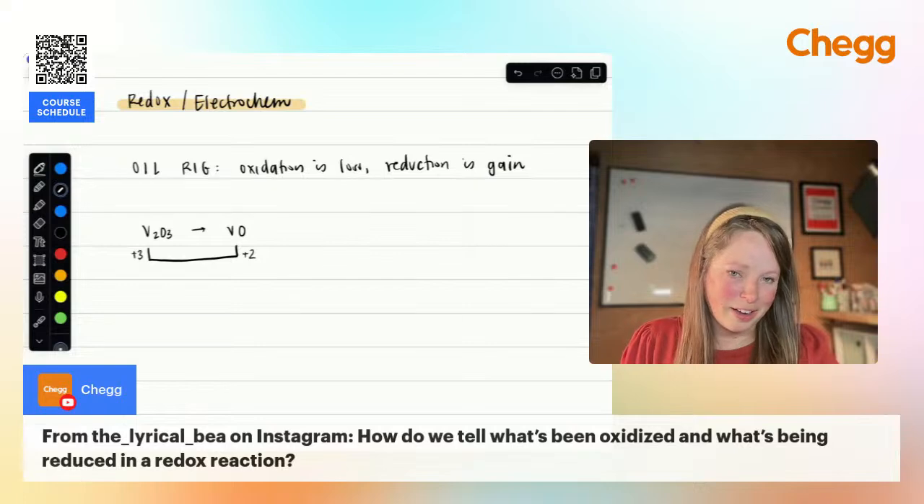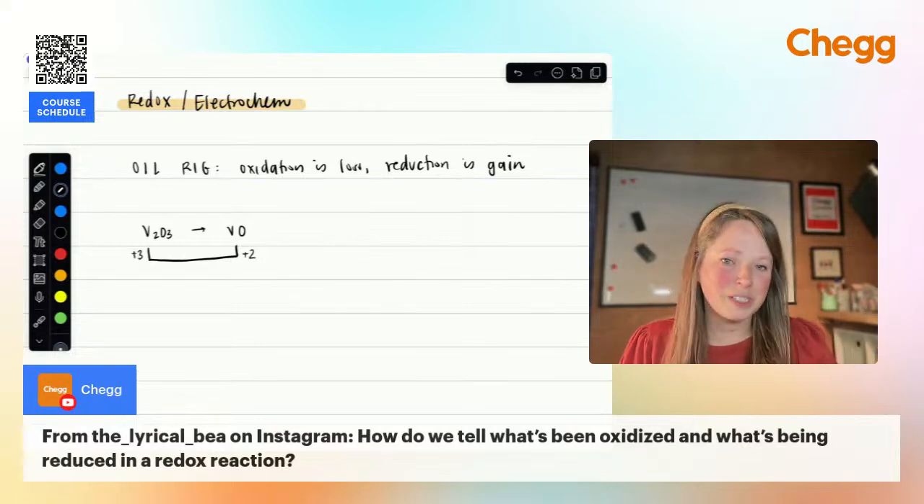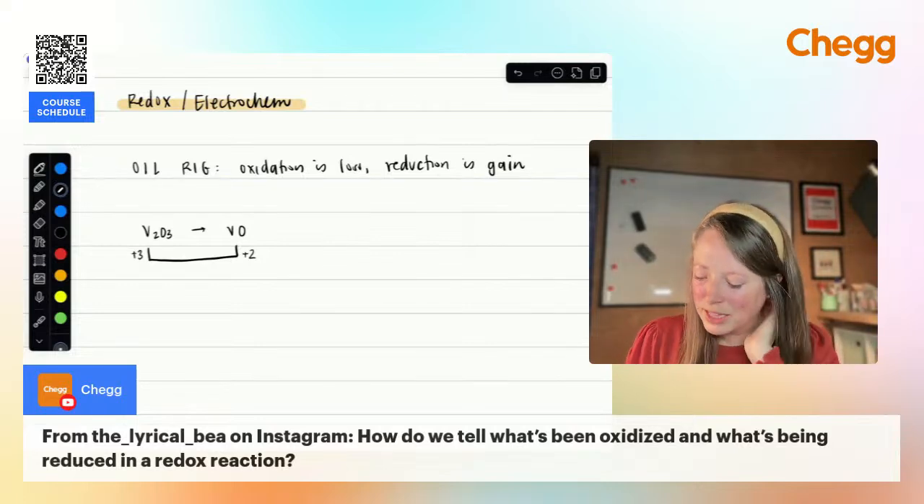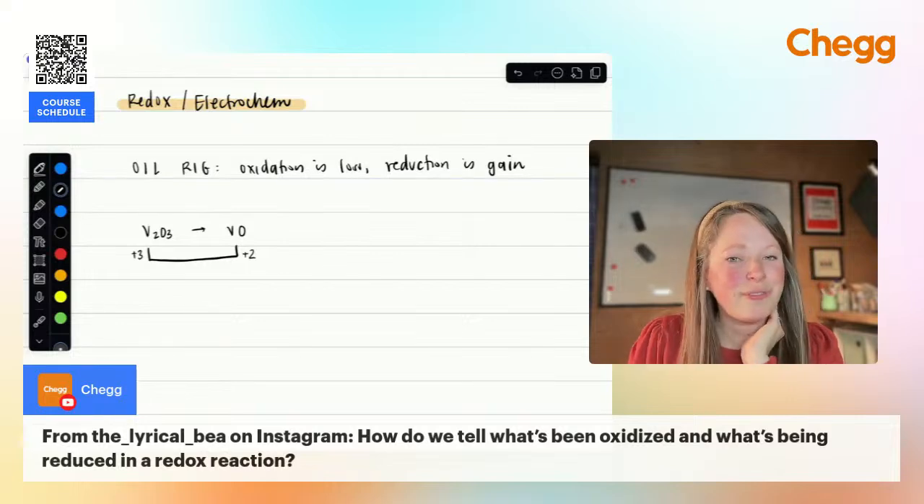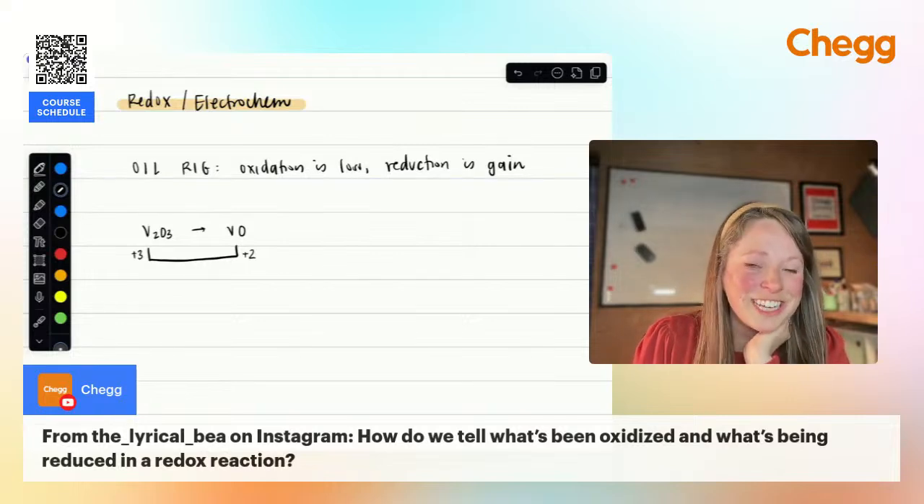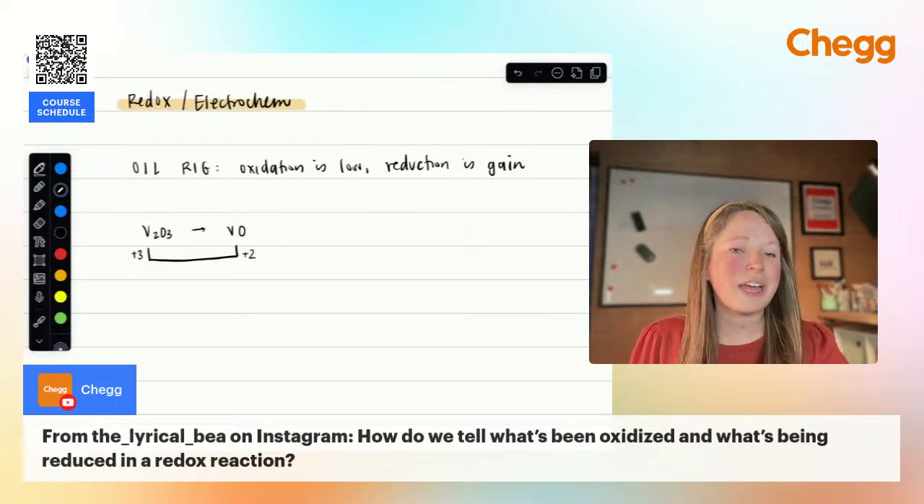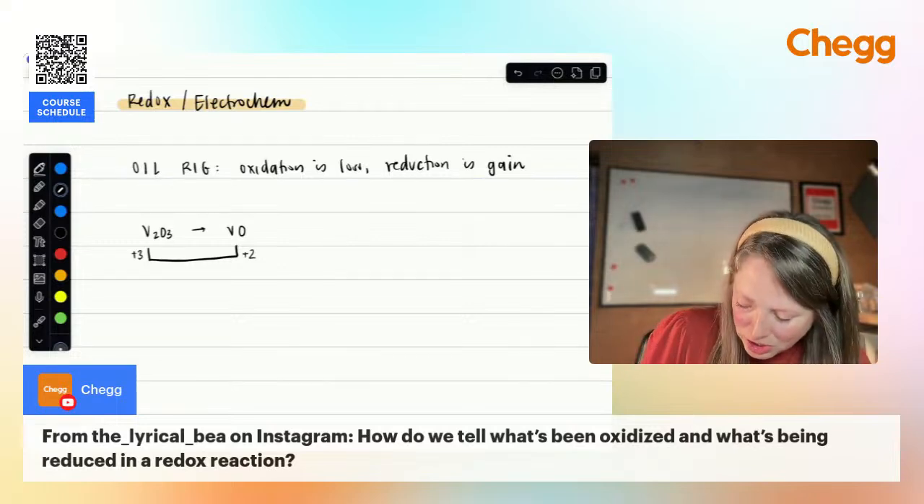So what has gone on now for vanadium to switch from +3 to +2? And this is where it gets counterintuitive. If your charge has decreased by 1, it's because you have added a negatively charged electron.